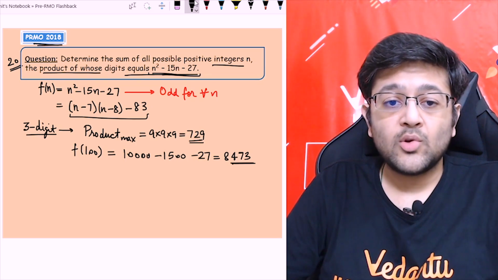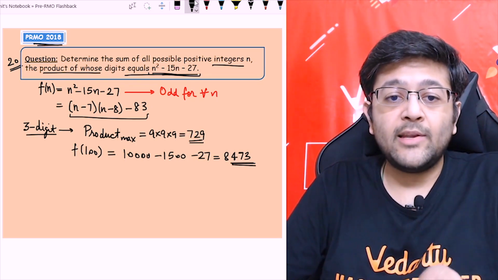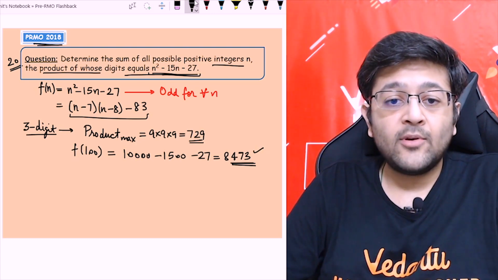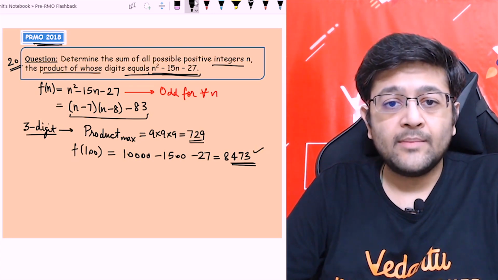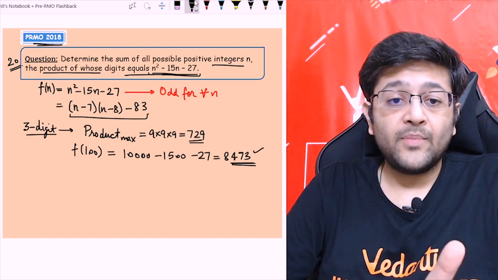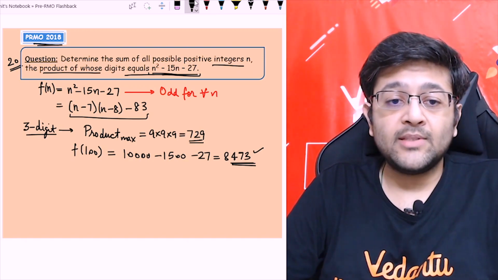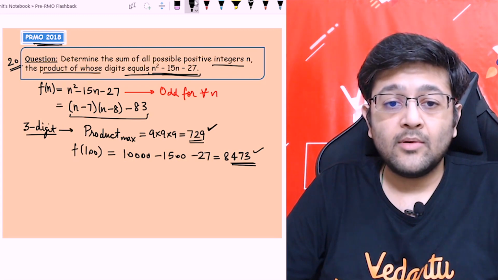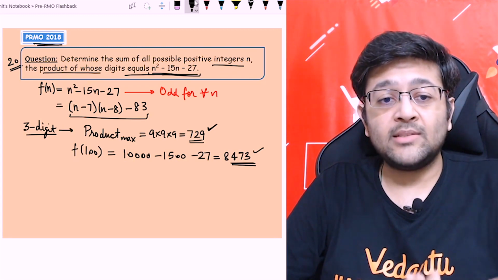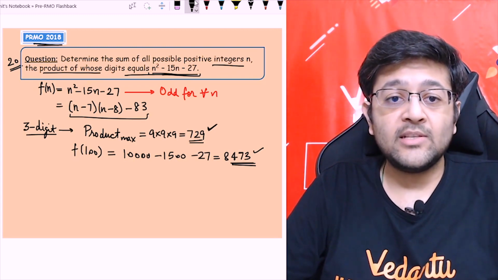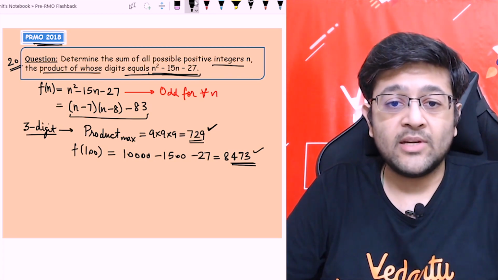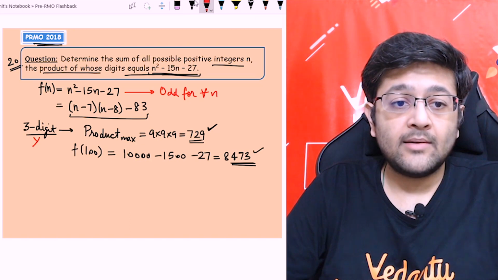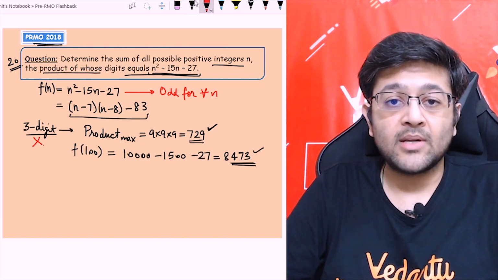For the smallest 3-digit number, I am getting f of n as far greater, and for each increasing n, it will increase only. So it can never be a 3-digit number, because the maximum product of any 3-digit number is 729, whereas the smallest value of f of n for a 3-digit number is 8,473. So it is not true for any 3-digit number.